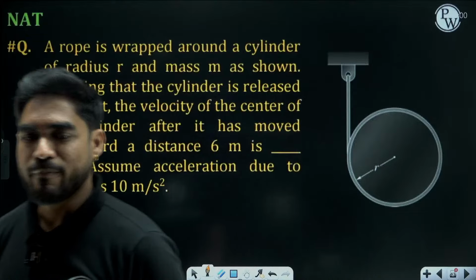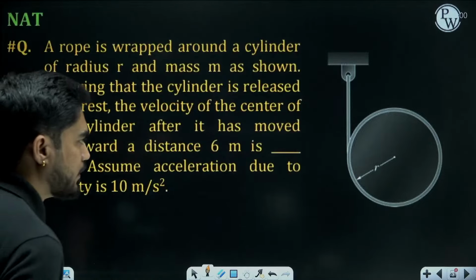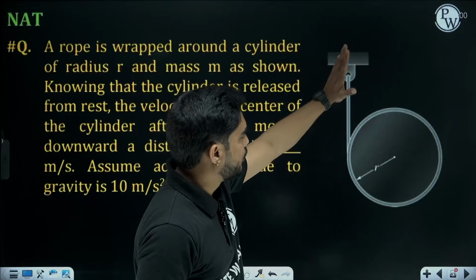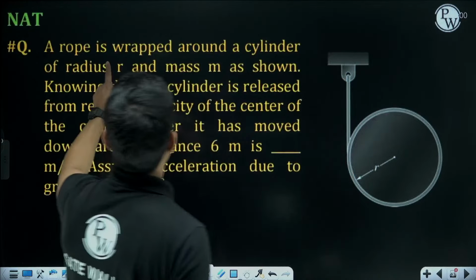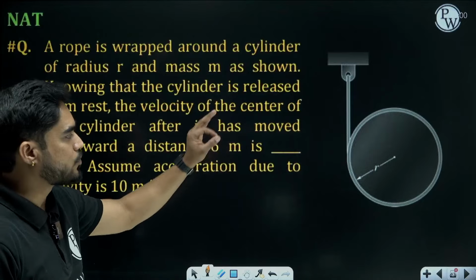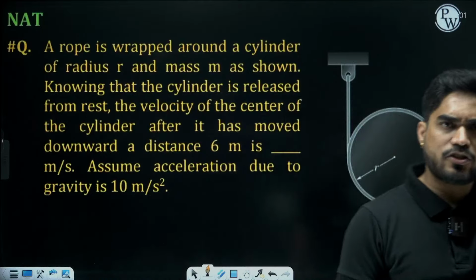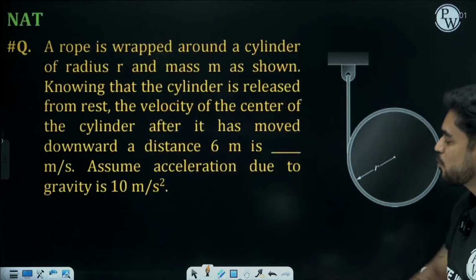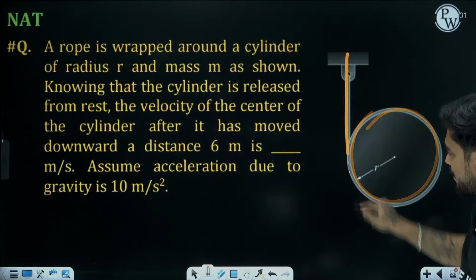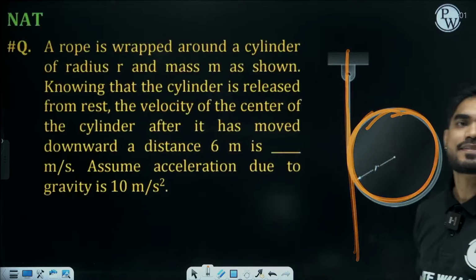It is not mentioned in the problem, but here you have to assume there is no slip. When it will be unwrapped, there will be no slip between this cylinder and the rope. Then only you are going to solve the problem. I told you, while solving this type of problem, assume that the cylinder is rolling without slipping on this surface.